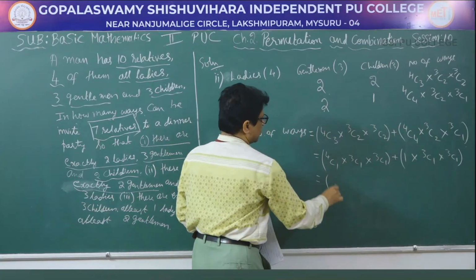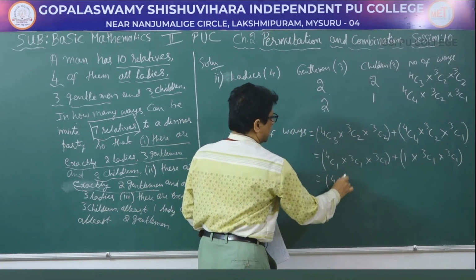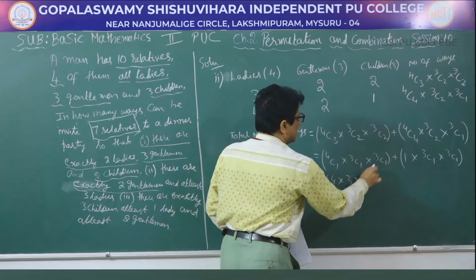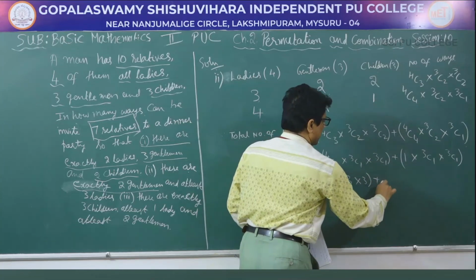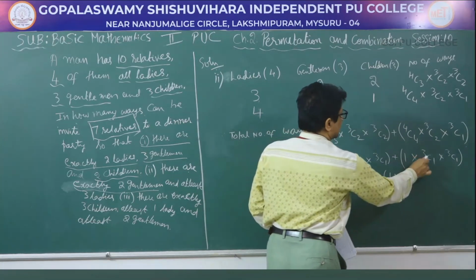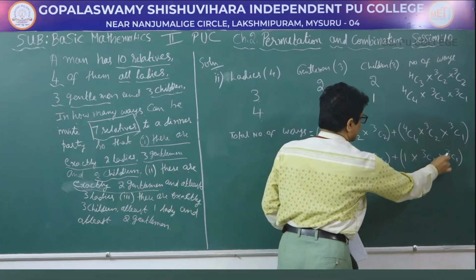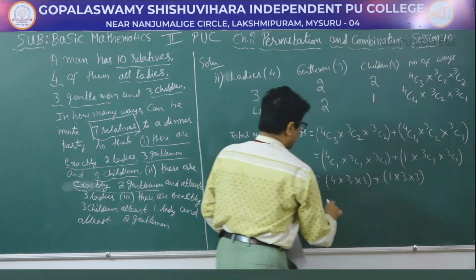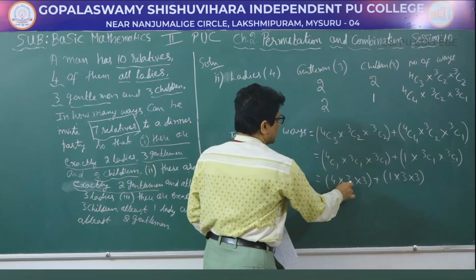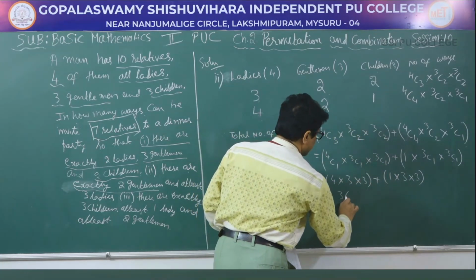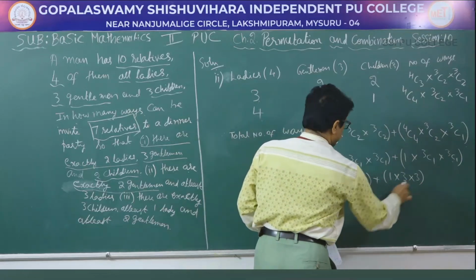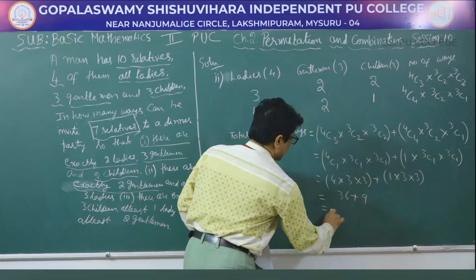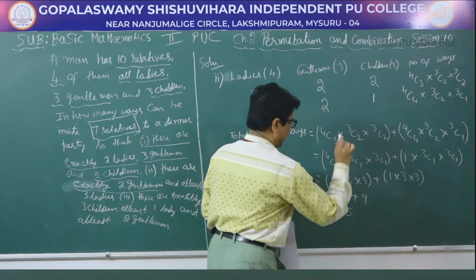So this will be equal to 4C1 is 4 into 3C1 is 3 into 3C1 is 3 plus 1 into 3C1 is 3 into 3C1 is 3. So that will be equal to 4 3s are 12, 12 3s are 36 plus 3 3s are 9. So that will be equal to 45.